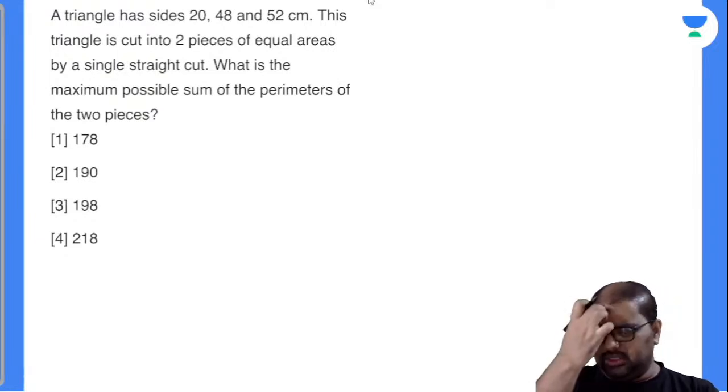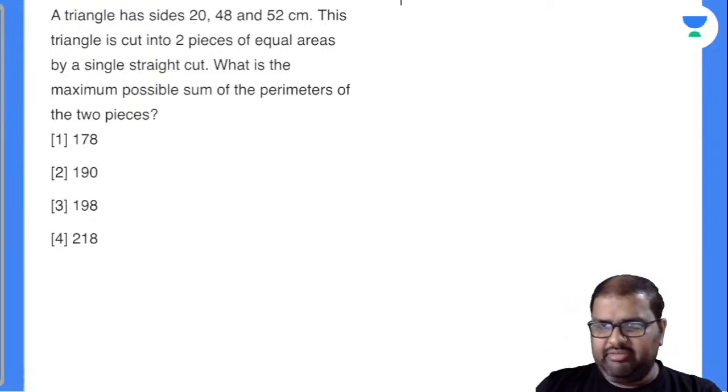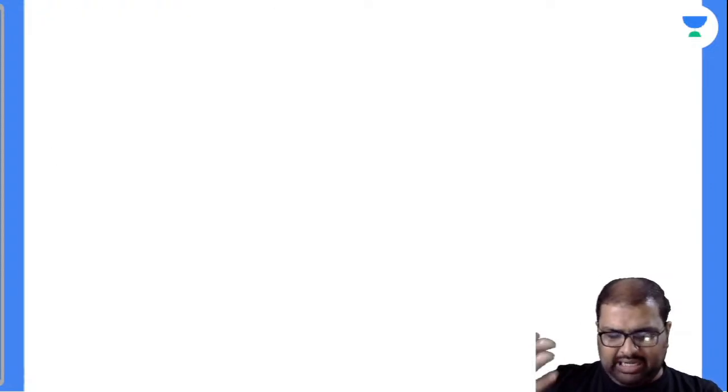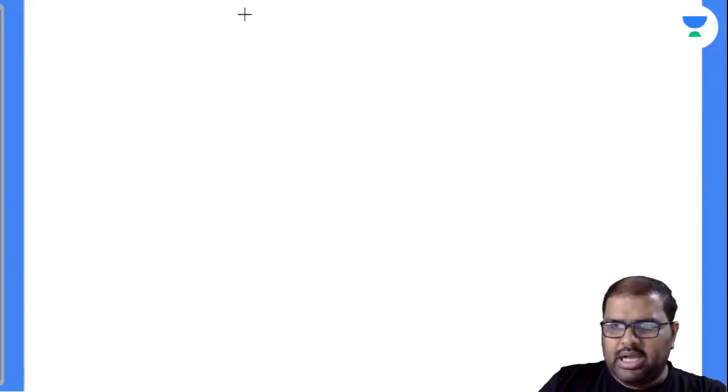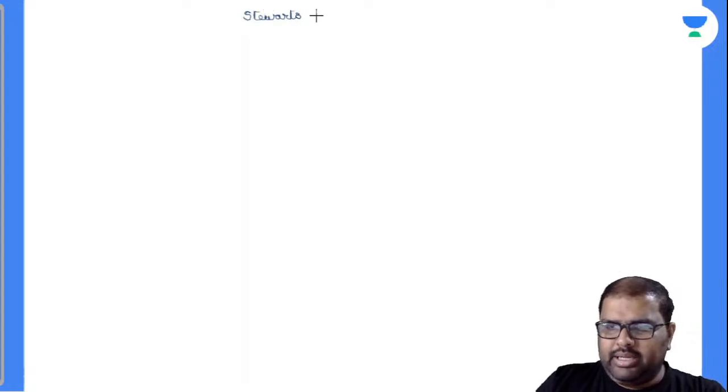Now closely observe, we have a theorem called Stewart's theorem, right? If you want the derivation, you can go to my previous classes and watch there. So what is Stewart's theorem? Can anybody say? I'll write down this theorem. From this Stewart's theorem only, Apollonius theorem is extracted, beta. In your intermediate or plus one, plus two, you will be learning these things.